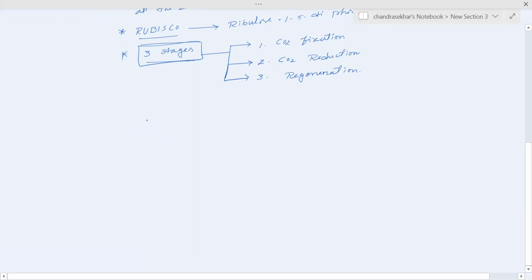Here, what happens in the first step, the CO2 fixation? As we know, RuBP forms ribulose 1,5 diphosphate.